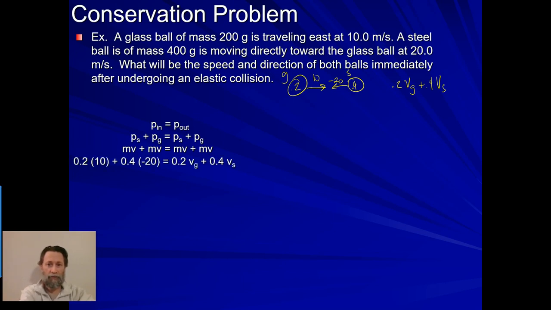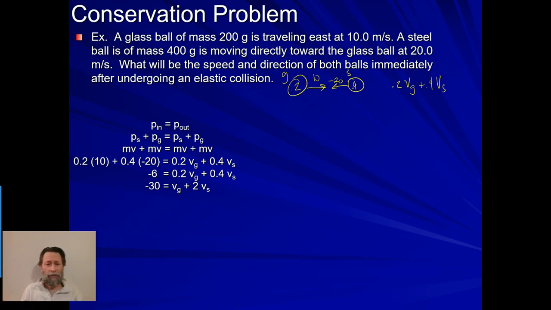I can plug in those numbers like I have up here. 0.2 times 10 plus 0.4 times negative 20 is equal to 0.2 times the final velocity of the glass plus 0.4 times the final velocity of the steel. So now I want to simplify. I'm going to multiply all of this and add on the left side. The next thing I will probably do is divide by 0.2 just to simplify things here, and that gives me this equation.